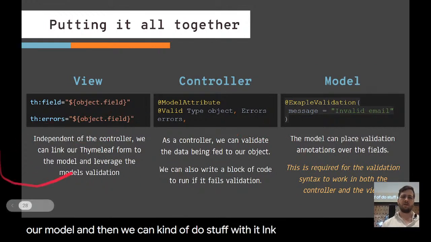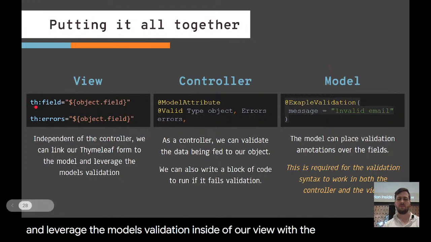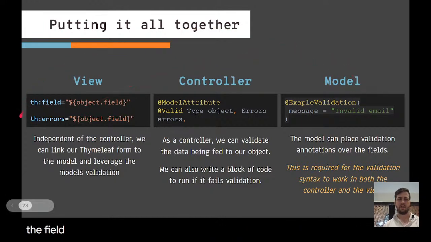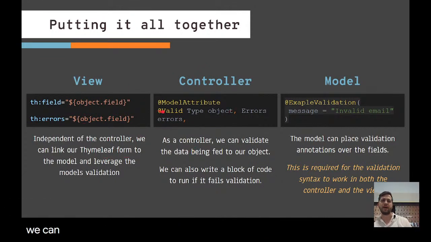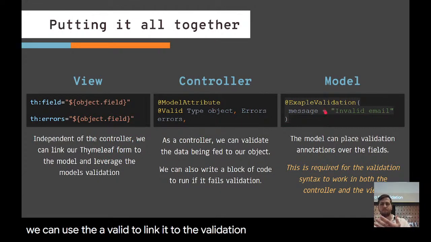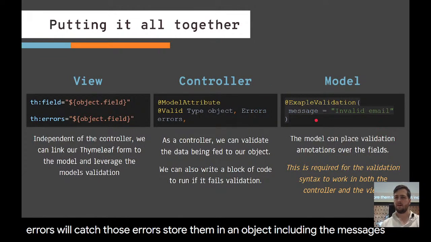So we can link our Thymeleaf model and leverage the model's validation inside of our view with the th:field to link it to the field, and then the errors to link it to the validation errors. With our controller, we can use the @valid to link it to the validation built into the model. And then @errors will catch those errors and store them in an object, including the messages.